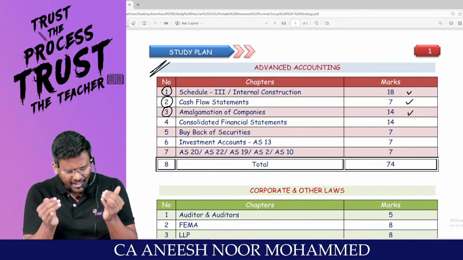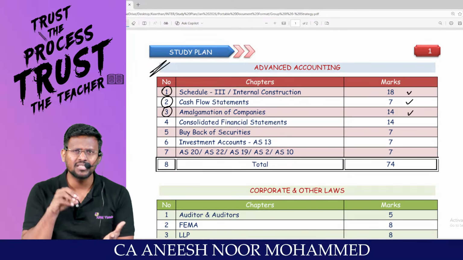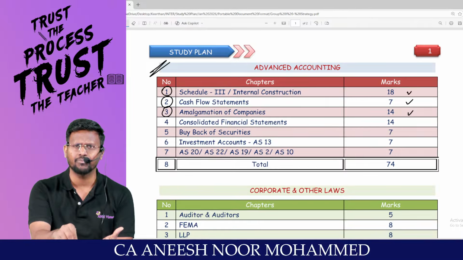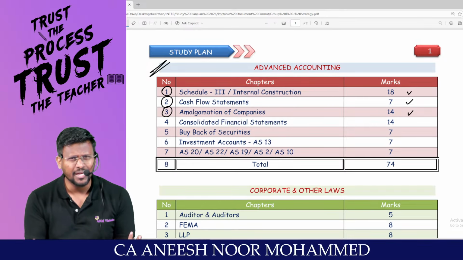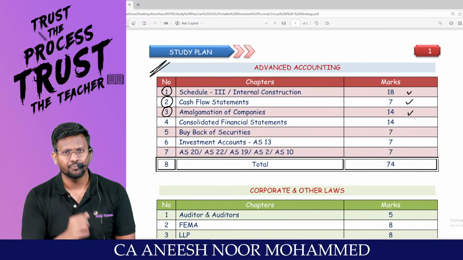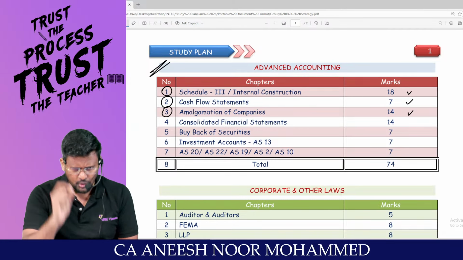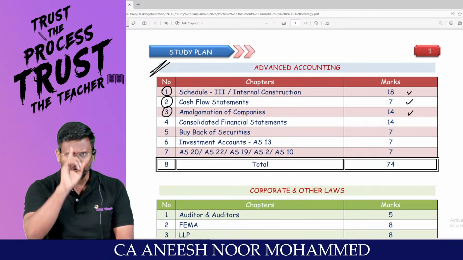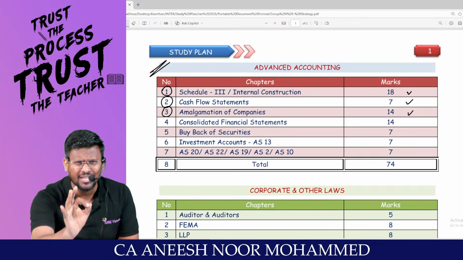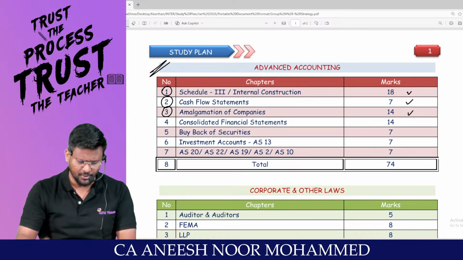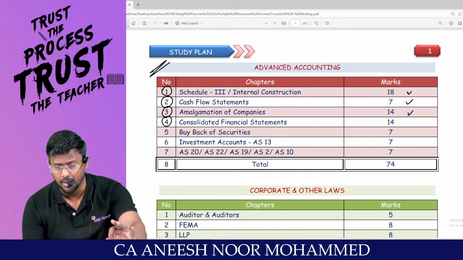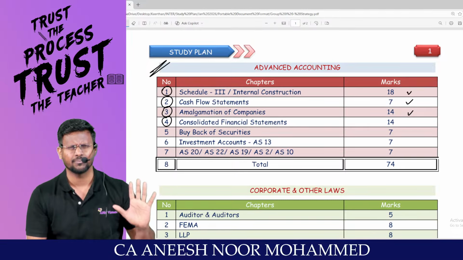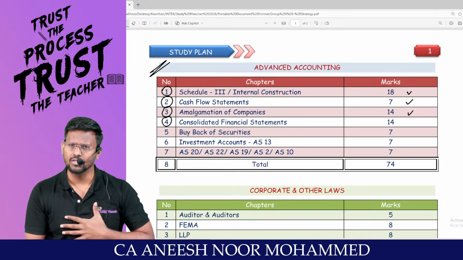Sir, 30 days before, we know that this question is coming in the exam. And if you are not preparing that chapter, then how can we expect to be successful? I don't know. You have to sit and prepare amalgamation. If you have not prepared, spend the next 2 to 3 days. You do a self-evaluation. And my dear lovable students, consolidation, as compared to amalgamation, is very easy. I think all the Indus students will accept that also.